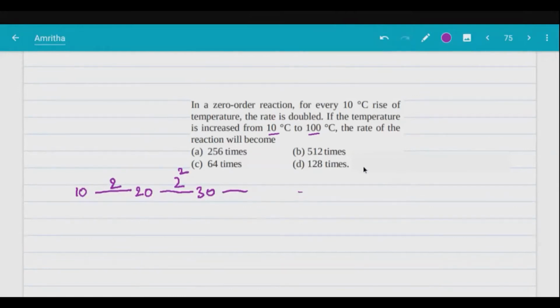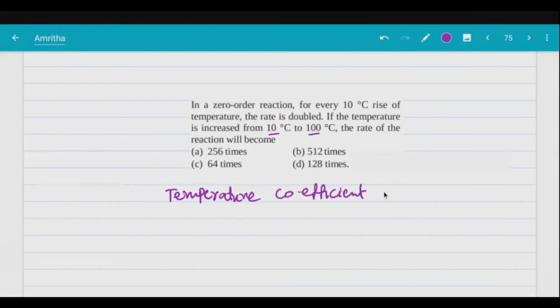So this is also called the temperature coefficient. Mu is given to, what is the temperature coefficient here? Every 10 degrees Celsius rate is doubled. It is given, right? Doubled.